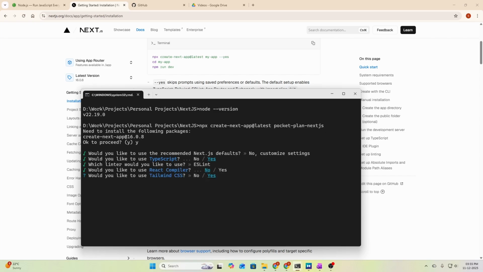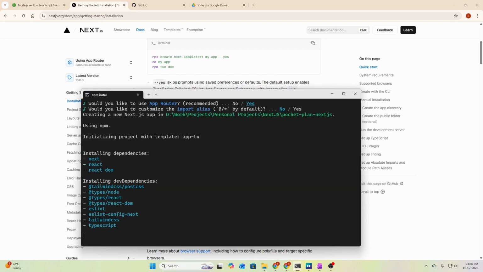Would you like to use Tailwind CSS? Actually, we are going to use Tailwind CSS. Next, would you like your code inside a source directory? No, we don't want that. Would you like to use the app router, which is recommended? Yes, we are going to use the app router. Would you like to customize the import alias? No. Okay, so now it's going to install the dependencies and dev dependencies and create a project for us.